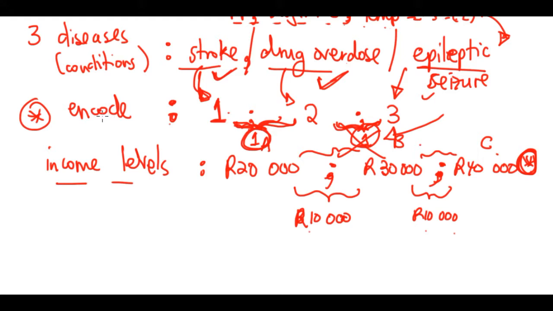Another problem with the encoding is one can use different encoding, right? Someone could have said my stroke will be number 2, my drug overdose will be number 3, and then my epileptic seizure will be number 1. Someone could have done that. And if this encoding, the first one that we had, was true, it means the second one should also be true. Why wouldn't it be true?